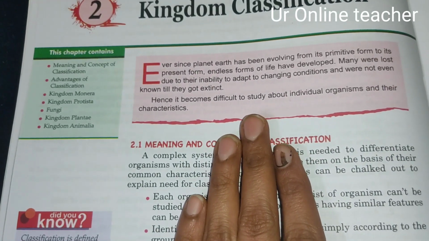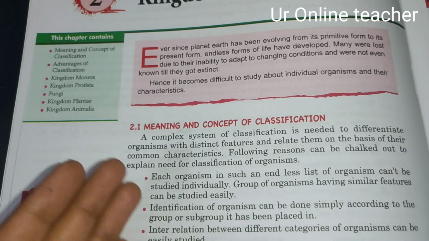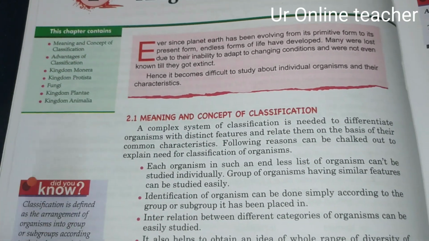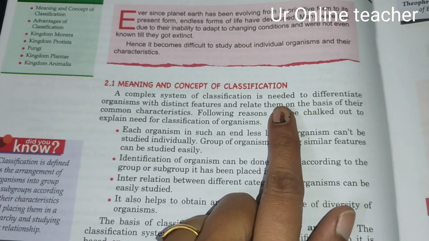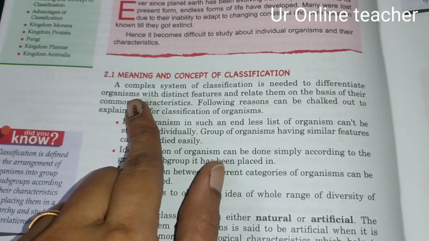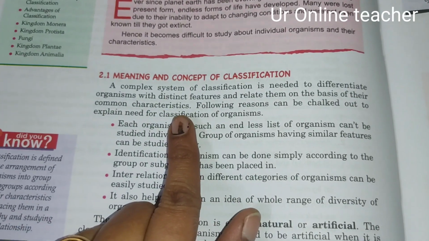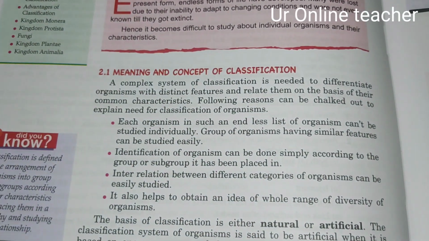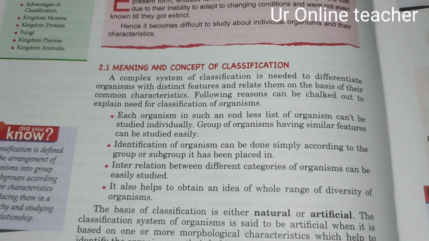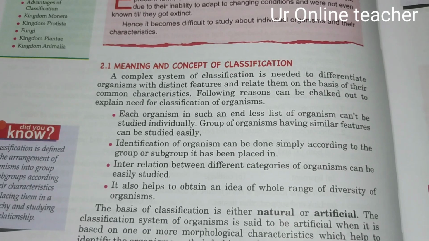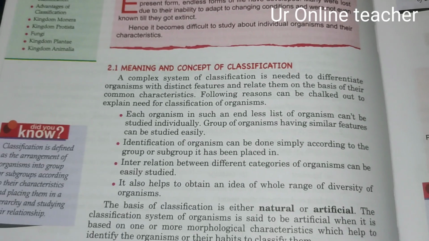So it is very difficult to study all these individual organisms and their characteristics. So we arranged the organisms in a classification to read easily. A complex system of classification is needed to differentiate organisms with distinct features, which means different features, and we have to relate them on the basis of common characteristics.